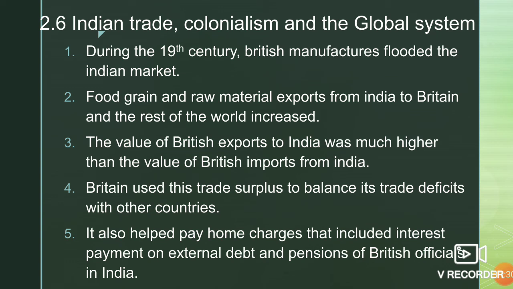It also helped pay home charges that included interest payments on external debts and pensions of British officials in India. The third and fourth parts we'll see in the next video.